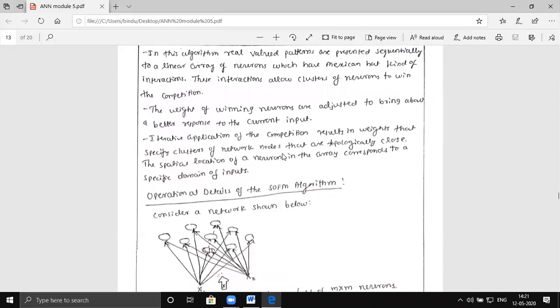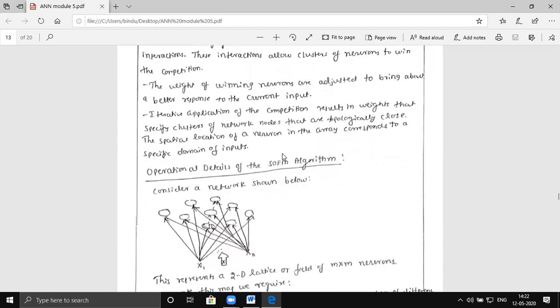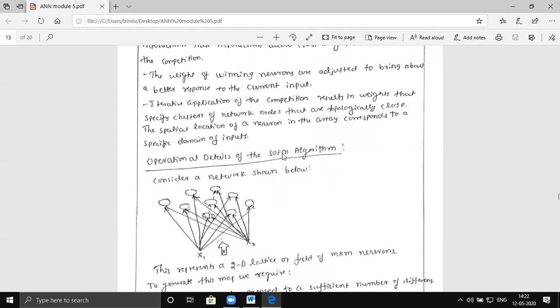Only those neurons will update their weight structures. The remaining losing neurons will not update. Next time I will give one more pattern. Instead of neurons 1 to 5, now perhaps 5 to 6 or 5 to 7 may generate the new values of the weight vector. Like this, the modification of the weights will happen, where a group of neurons will update themselves depending on whether they win. If they don't win, they are not going to update, and the weights will remain unchanged. This process continues until all the weights of the input vectors are updated.